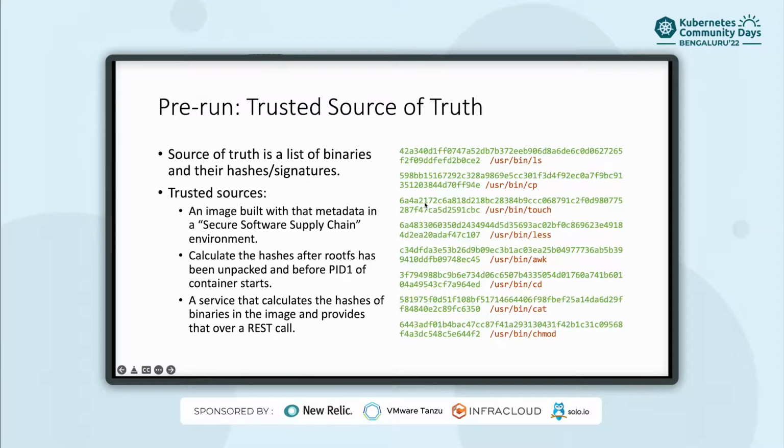Let's say whatever container image you have is built so that you have all the binaries in there, and your build system gives you extra metadata about those binaries. Let's say your build system is built with a secure software supply chain in mind, at which point you can have a list of all the binaries and their hashes. It's not necessary, but it is possible that your build system takes care of it.